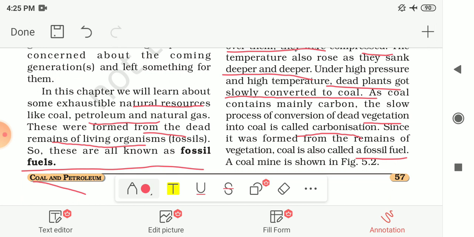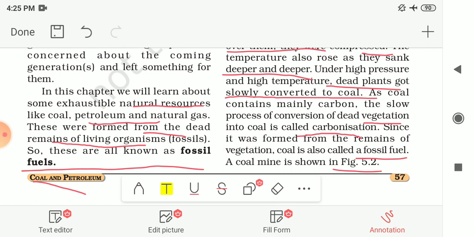The coal mine is shown to you in the next figure. So this is how coal is formed. Long ago, the earth had forests, and due to natural processes like flooding, these forests got buried, and after many years, because of high temperature and high pressure, this dead vegetation got converted into coal.